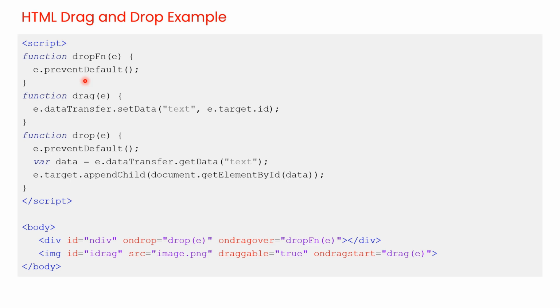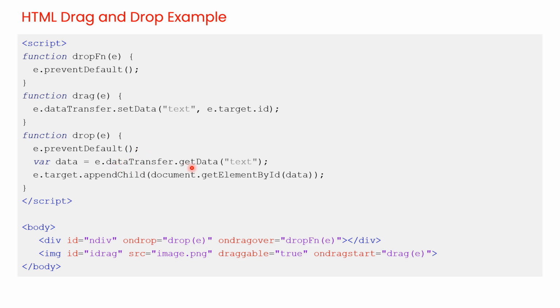As you can see here, now we need to drop the drag data. When the drag data is dropped, a drop event occurs. In this example, the onDrop attribute calls a function, drop. Here you can see the drop function code. Here we are calling the preventDefault method to stop the browser's default handling of the data, which is to open it as a link on drop.